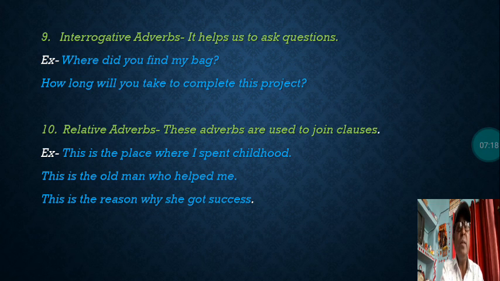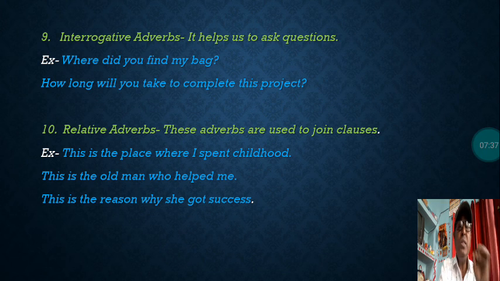This is the place. I spent childhood. So, where is joining these two clauses, and so where is the relative clause. It is a relative adverb. So, this is the place where I spent childhood.